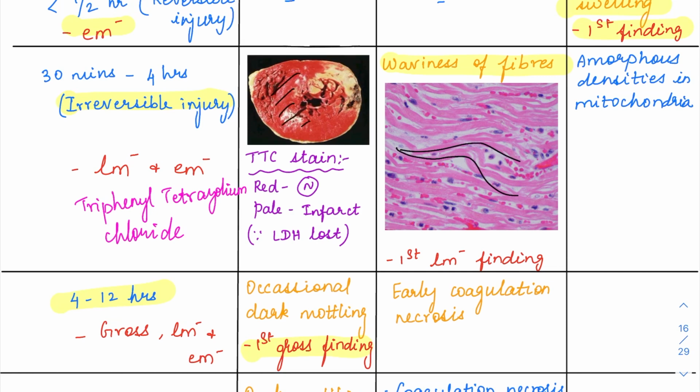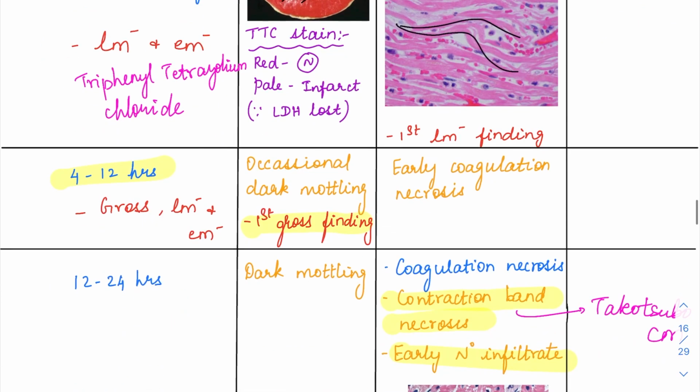So this red area which you see is all the normal muscle. It still contains the LDH, so it's stained by this TTC and appears red. While this area, if you see, appears kind of pale yellow and tan, right? Here the LDH has already leaked out from the necrosed myocytes. So LDH is not present, so that will appear pale. So even though grossly you don't see anything, if you use this TTC stain, you can still find this kind of image between 30 minutes to 4 hours.